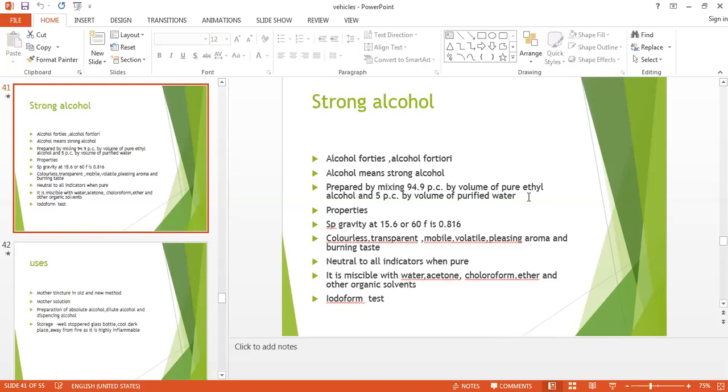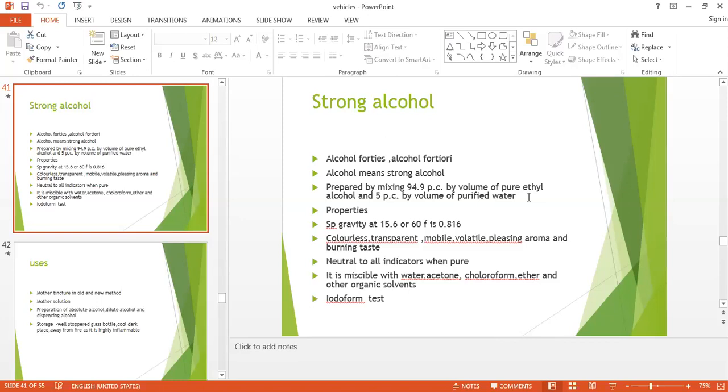So how are you preparing this? By taking 94.9% volume of pure ethyl alcohol and adding 5.1% by volume of purified water. It may be diluted to any extent with the purified water. So if you want to dilute, then again you can add more water.